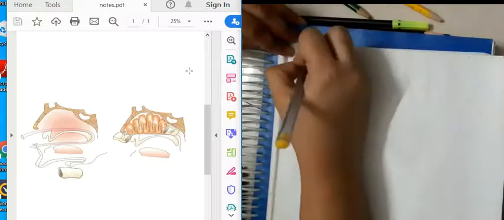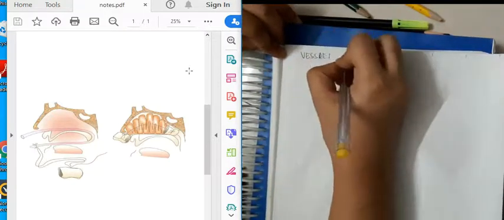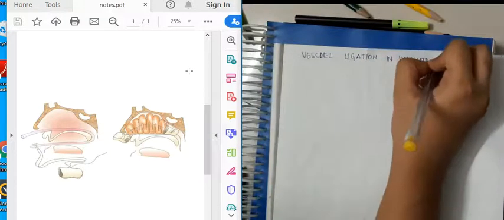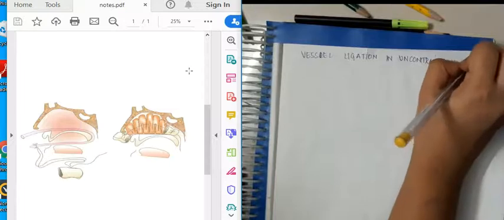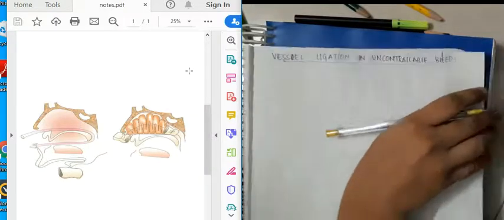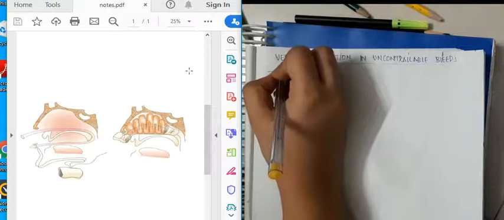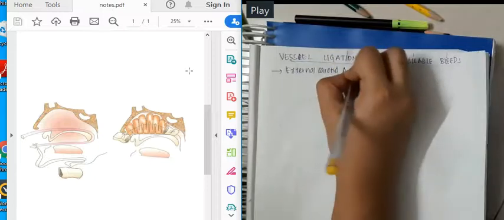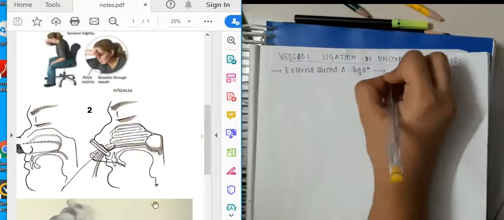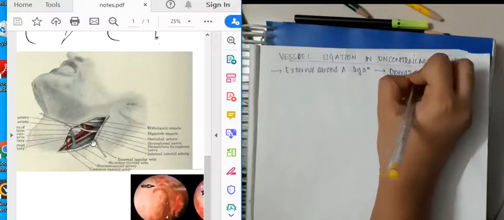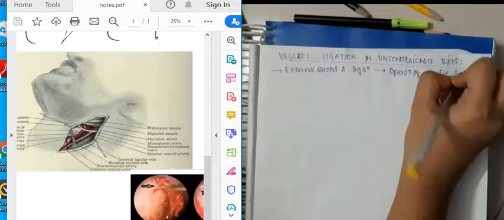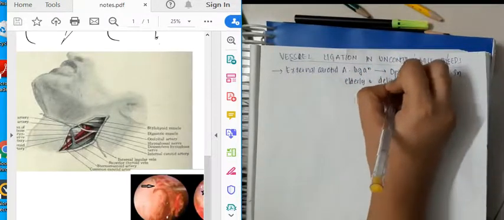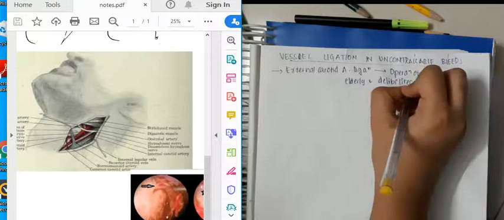Okay, next, about vessel ligation. If still after anterior and posterior nasal packing the bleeding does not control, then we will have to do vessel ligation in uncontrollable bleeds. The most common vessel which is ligated here is the external carotid artery. External carotid artery ligation is most commonly done. This is the operation of choice, especially in elderly and debilitated patients in anterior epistaxis.